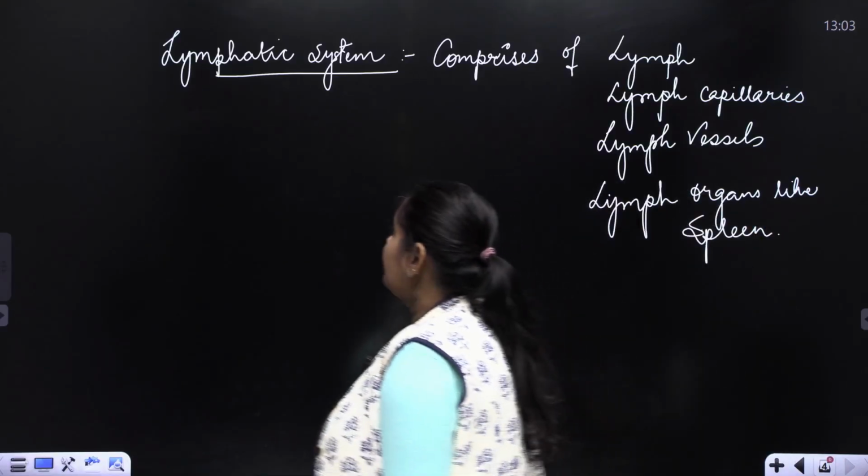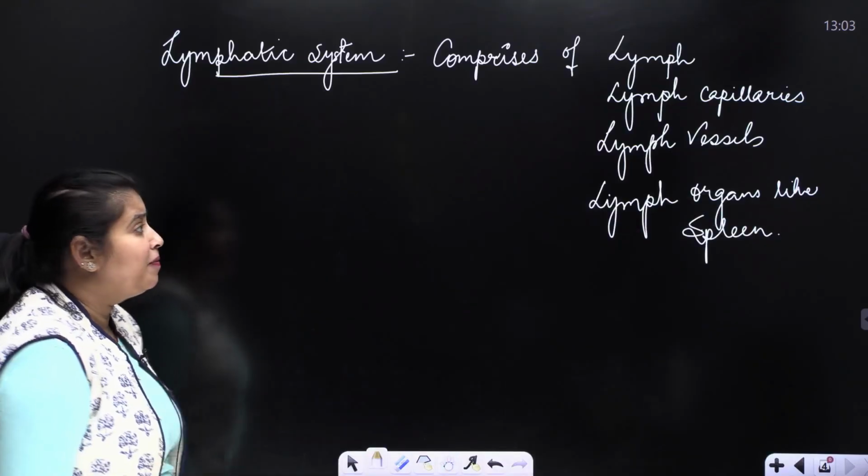All right. Now, what is lymph and what are the other things?